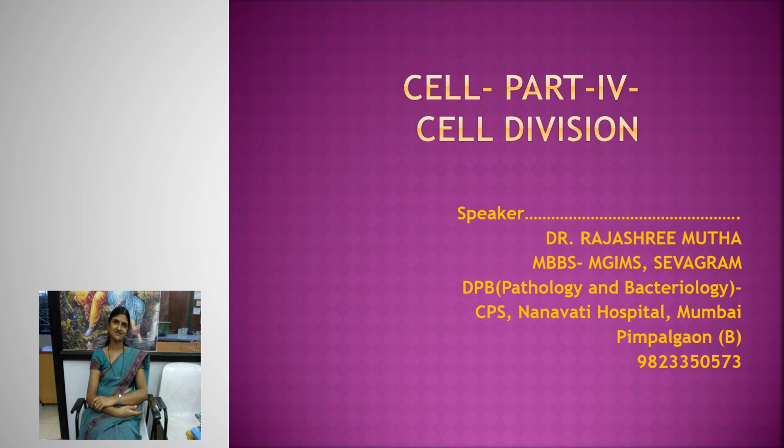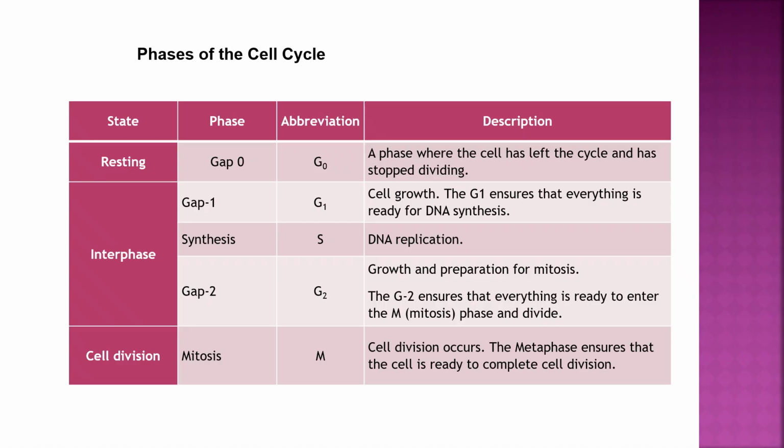Let's study cell, part 4, cell division. This is the cell cycle. There are three states: resting, interphase and cell division. In the resting state, the phase is gap 0, abbreviated G0, and it is a phase where the cell has left the cycle and stopped dividing.